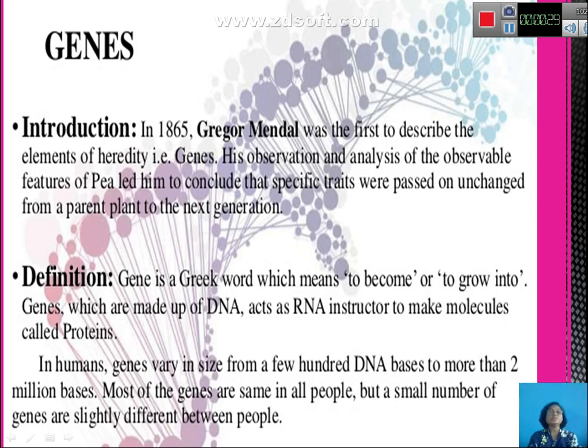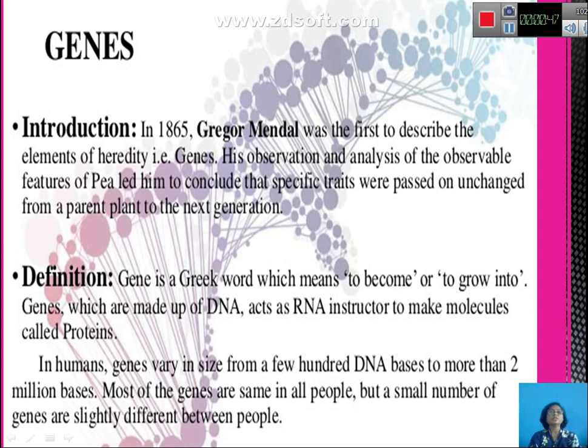In 1865, Gregor Mendel, when he carried out his experiment on the pea plant, knew that specific characters are usually expressed in the individual peas. What were those specific traits?